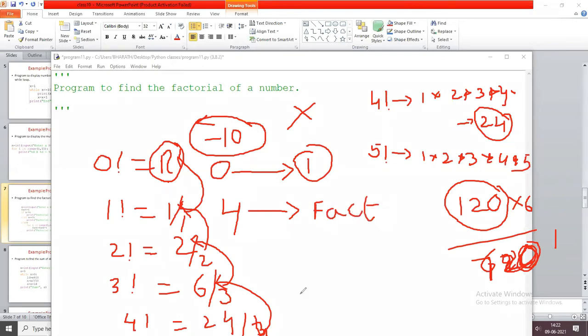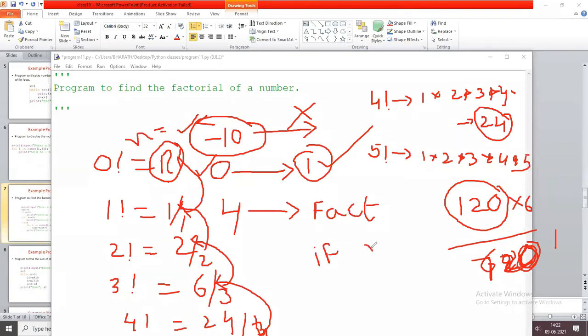If you observe, we get three cases. One is that the number is negative. Second, if it is 0, there is no need for any calculation; you directly print the number 1. And if it is a positive number, then you find the factorial. Now I hope you all know the condition for this. How can we find whether a number is positive or negative? For example, this is n.